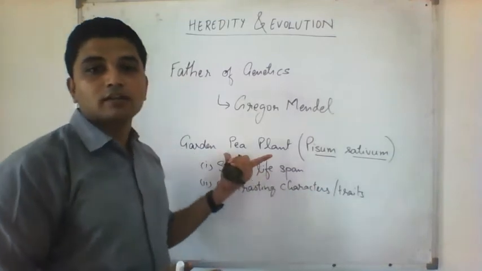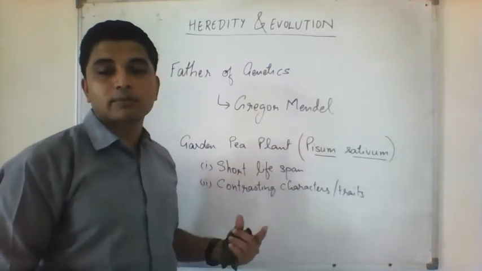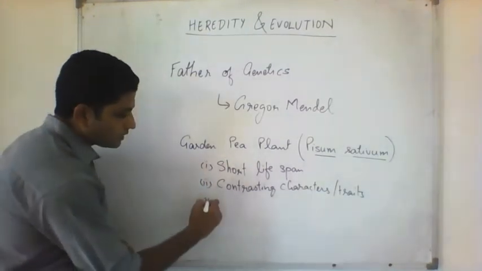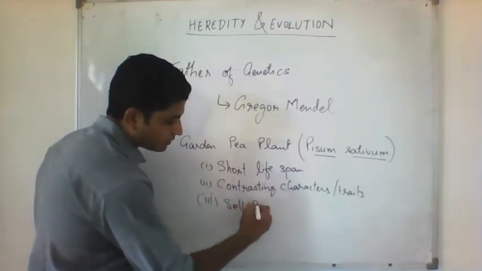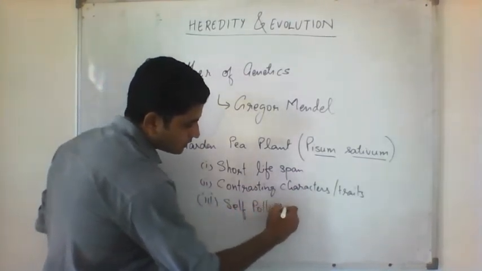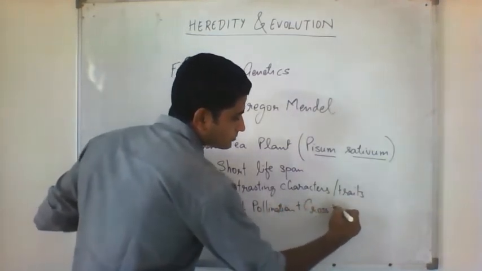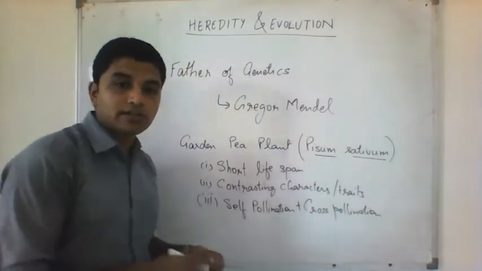So that way those questions were coming in Gregor Mendel's mind, and then he conducted his experiments and he saw various things that we will discuss later. And then that the pea plant can do self-pollination as well as cross-pollination. It supports self-pollination as well as cross-pollination.